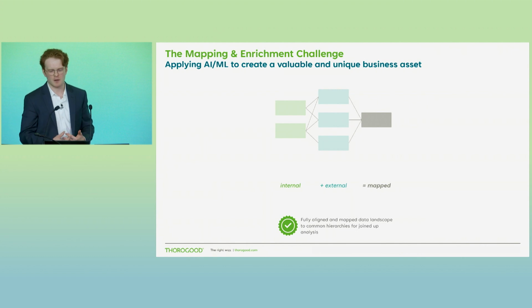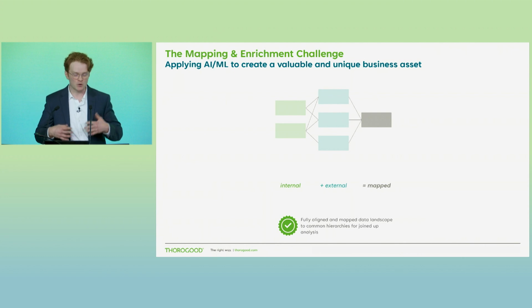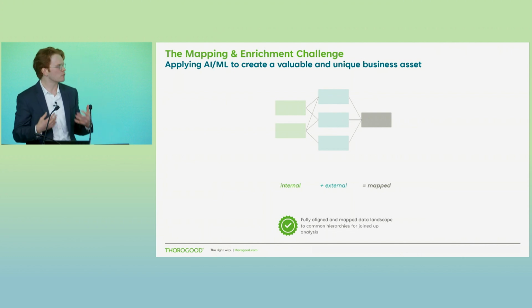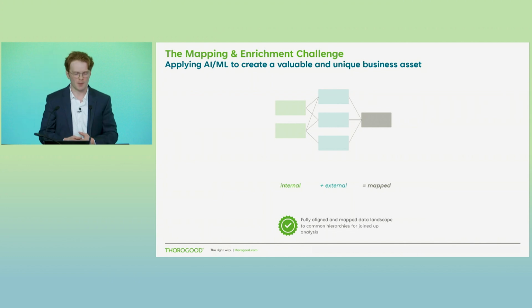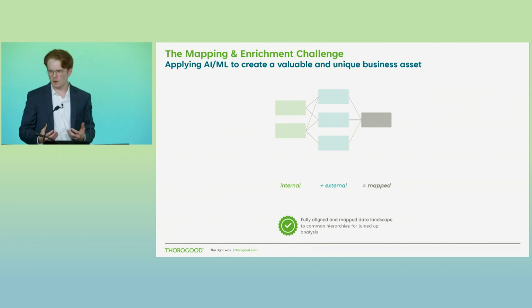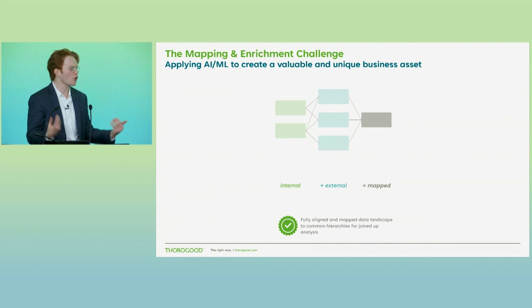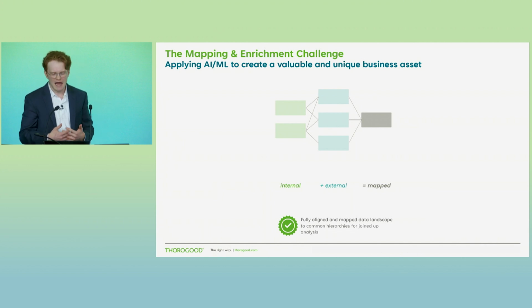But traditionally, this is something that's been carried out using mapping files or manual solutions that require analysts to assess that new master data that's coming in and really determine the most appropriate member to map to within your common hierarchy. And for historical data, mapping this can be a monumental effort. And further to that, keeping on top of it on an ongoing basis across all the data sources that we may be ingesting can really consume a lot of valuable time and ultimately delay the value to our business